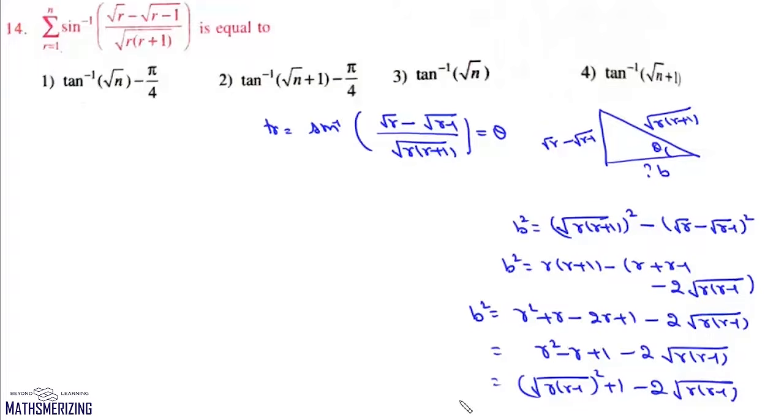So we can write this b square as 1 plus under root of r into r minus 1 whole square. So this b is actually 1 plus under root of r into r minus 1.